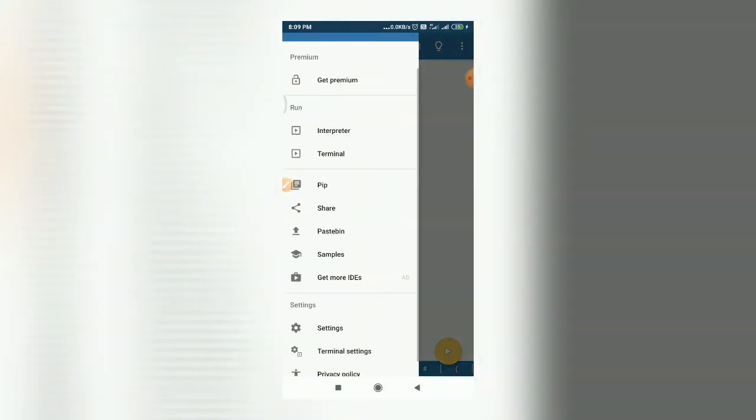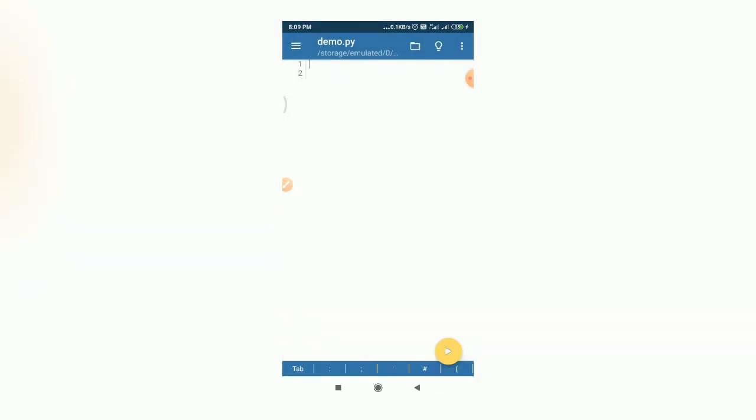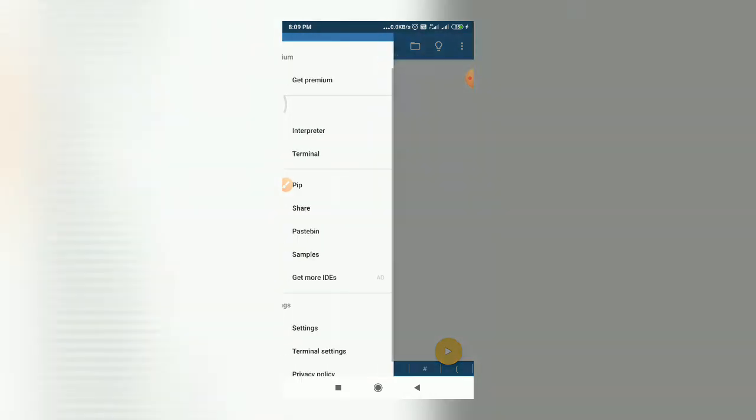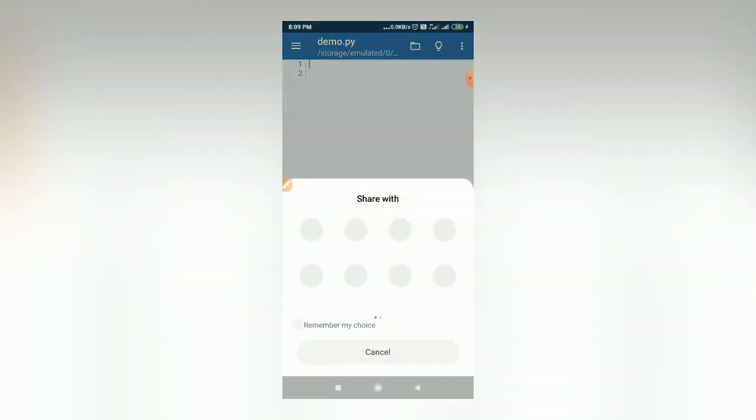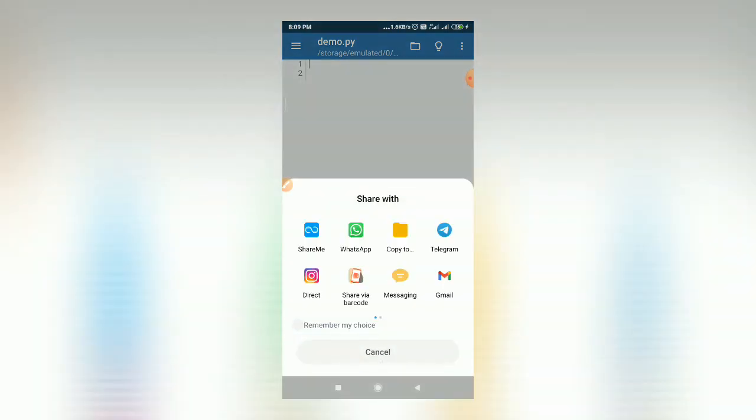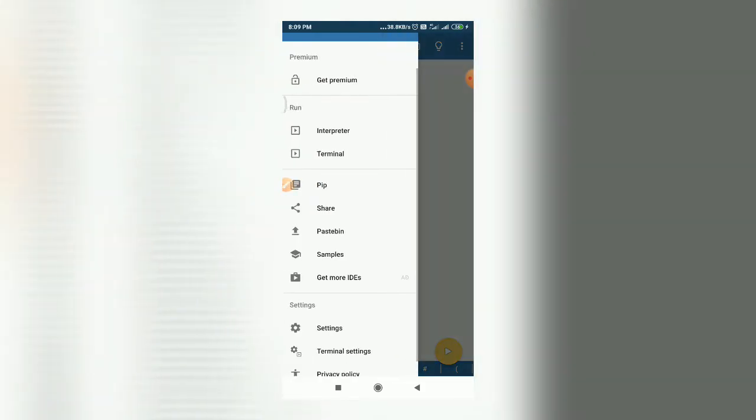Okay, next to PIP you have the share option. If you want to share your written code, you can use this share option. If you tap on the share option, it will show you various available options where you can share your code. Next to that you have Pastebin.